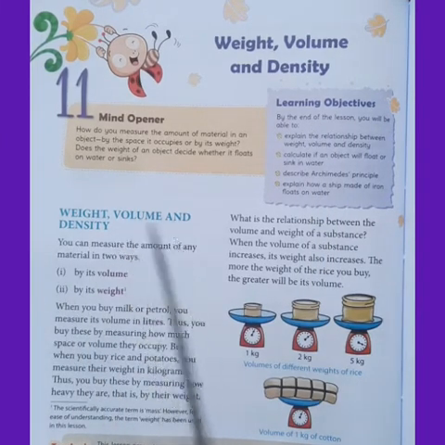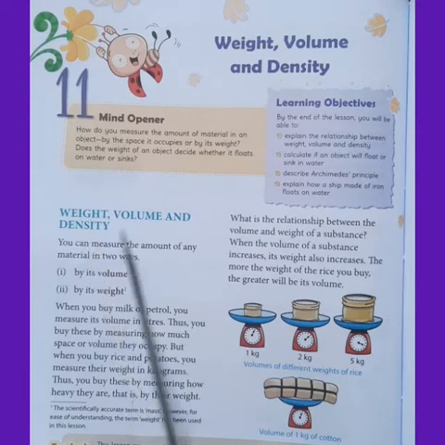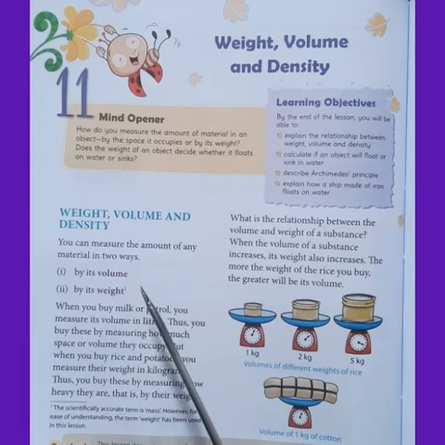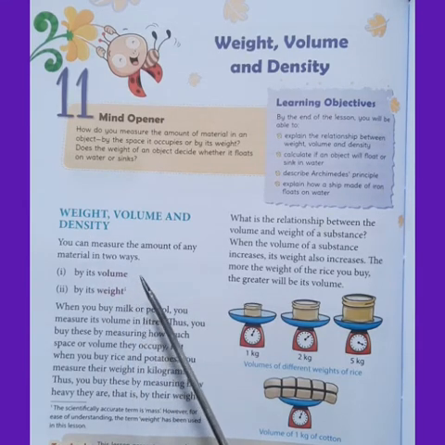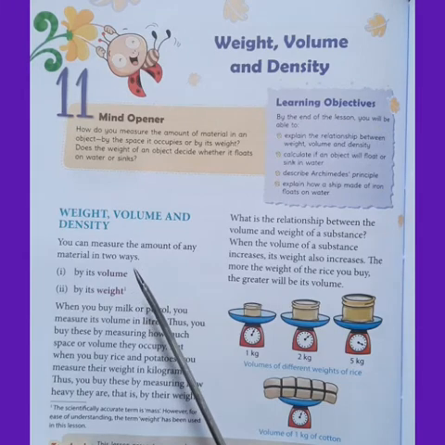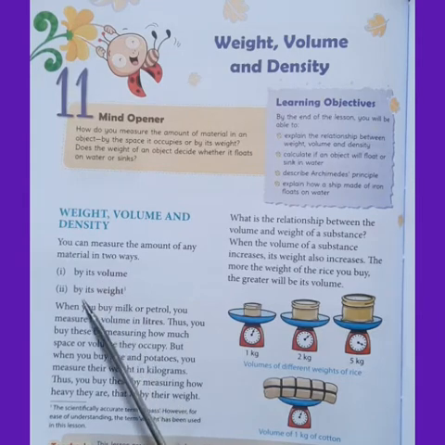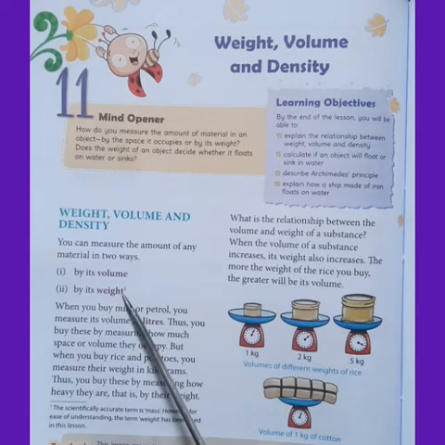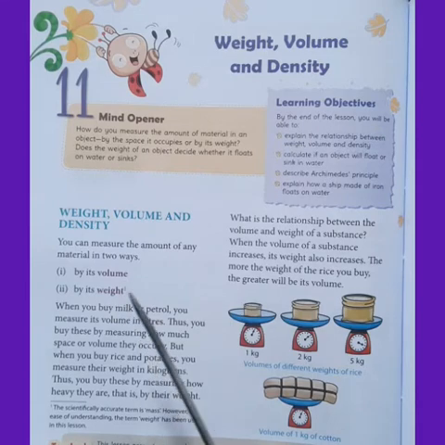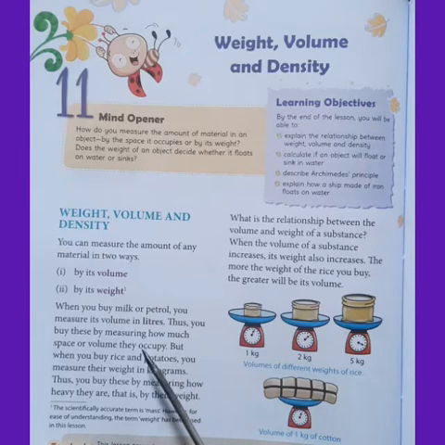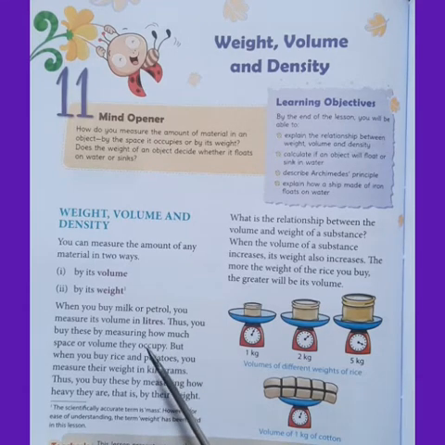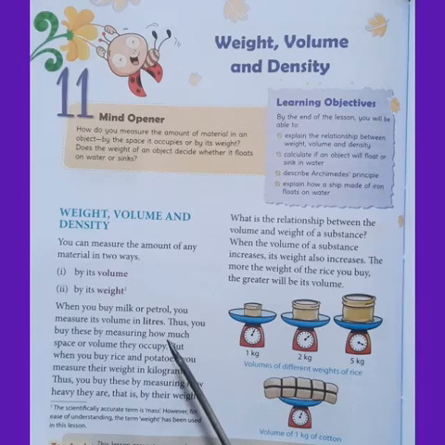Weight, volume and density. We have two methods to measure the amount of any material, that is by its volume and by its weight. As I said earlier, when you buy milk or petrol, you measure them in volume, that is in liters.